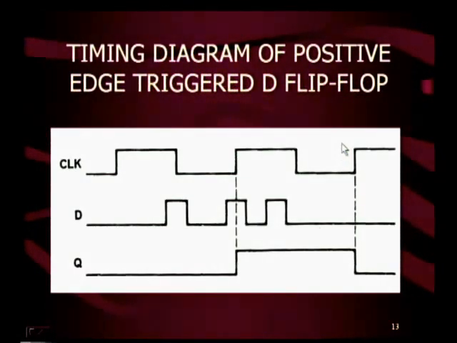Now let us see the timing diagram of positive edge triggered D flip-flop. See here the D changes from low to high and again from high to low, but here the clock is high, clock is trailing edge and clock is low. Therefore, there is no change in the output Q. Here at the instant of the leading edge of the clock, when the clock is high, therefore Q is high. And here also the D changed, but the clock is high, there is no leading edge, therefore no change in the output. Here for the leading edge of the clock, when D is 0, then Q is 0.